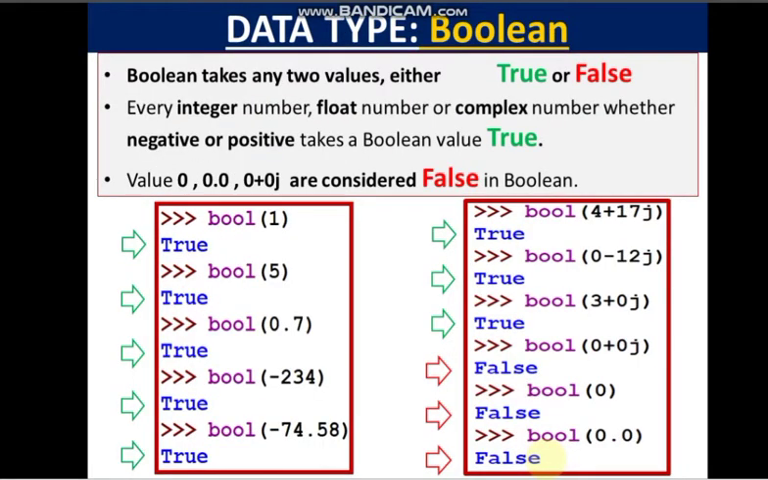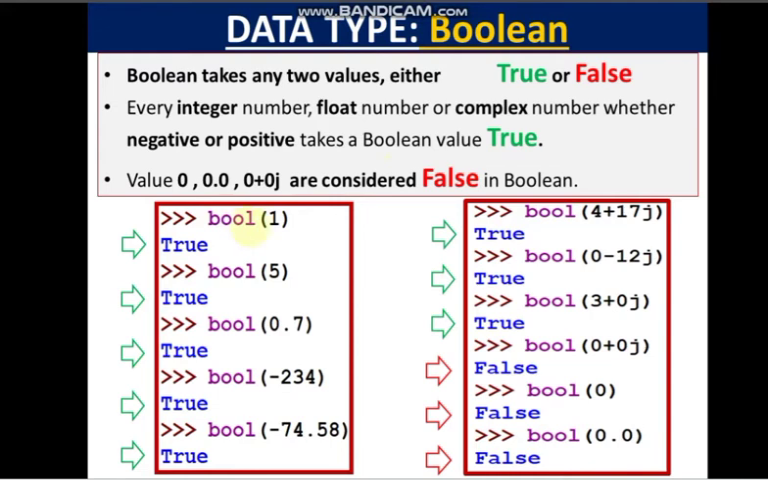Now next is Boolean. Boolean takes any two values, either true or false, as we have seen earlier in the literals part. Here we write T of true in capital letters and F of false in capital letters. Values like 0, 0.0, 0 plus 0J, that is 0 of integer, 0.0 of floating point number, and 0 plus 0J as a complex number, are considered false in Boolean. And every other integer, float or complex number, whether negative or positive, takes a true Boolean value.